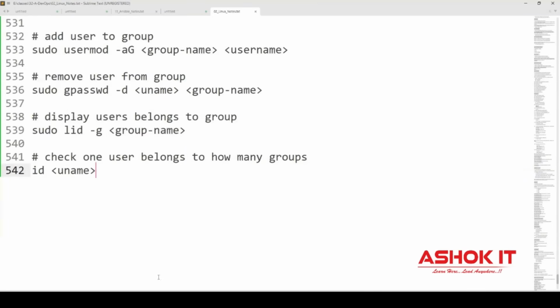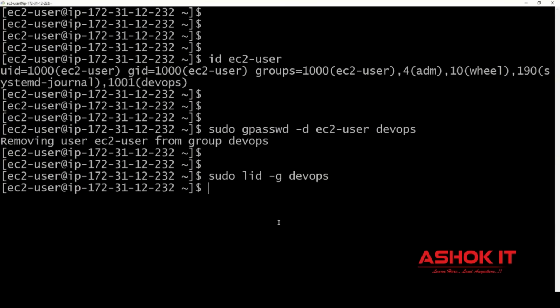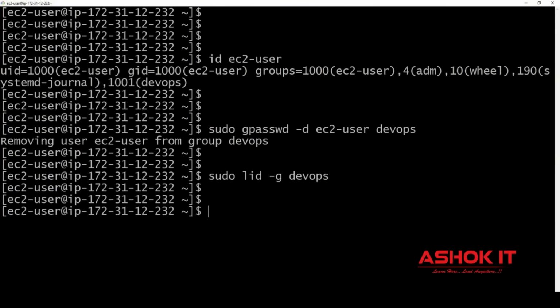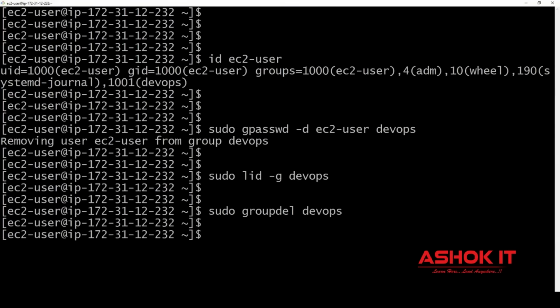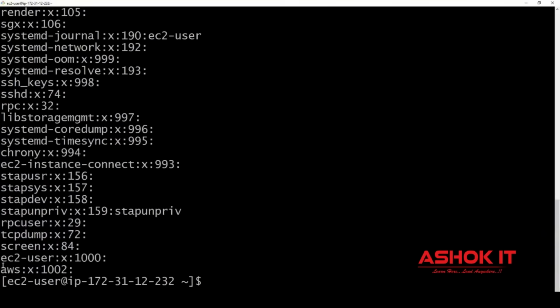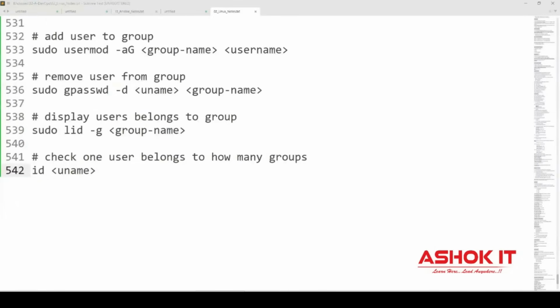And similarly, you can delete the group also. How to delete the group? To delete the group, we can use sudo groupdel space group name. DevOps group was available. Now I have deleted that group. How to see all the groups available? cat /etc/group. Now DevOps group is deleted, AWS group available, EC2 user group available. So like this you can create the group and delete the group also.